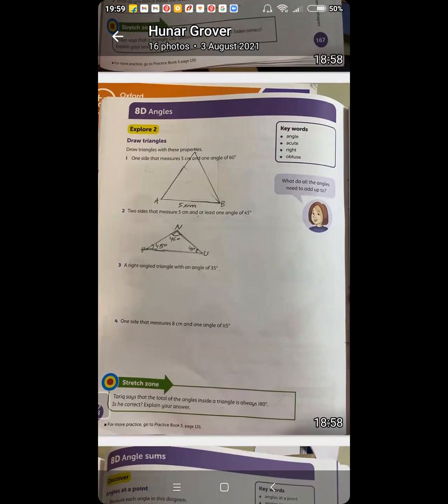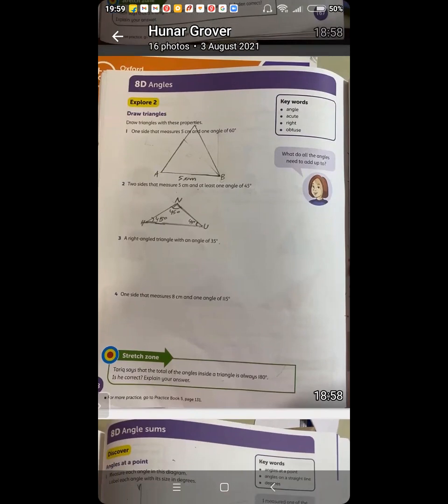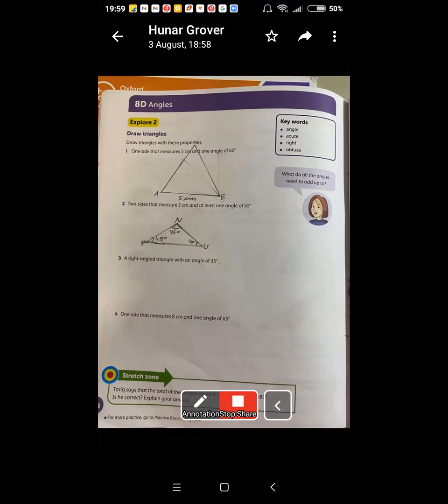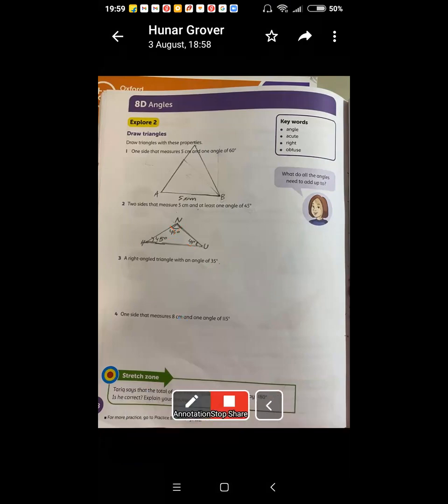Arey, Hunar, angles number 3 and 4, to solve these sums? No, sir, but I'll solve it right now. Yeah, solve this right now. Question number 3. Hunar, how many times I tell you, you can't have three angles of 45 degrees, beta. Can you have three angles? Sir, it was a very long time before. But still, you should have got that corrected, na, beta. I forgot that page was even there.